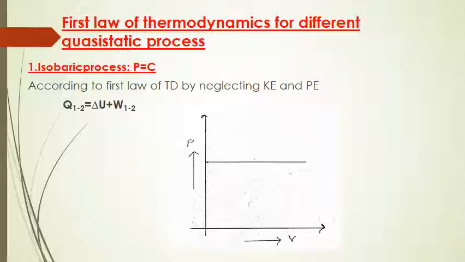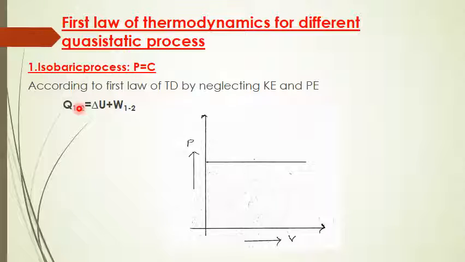Now let us apply the first law of thermodynamics to different quasi-static processes. We have already discussed what we mean by quasi-static process. Quasi-static means a controlled process. Let us apply the first law to an isobaric process. Isobaric process means pressure is constant, so P equals constant.